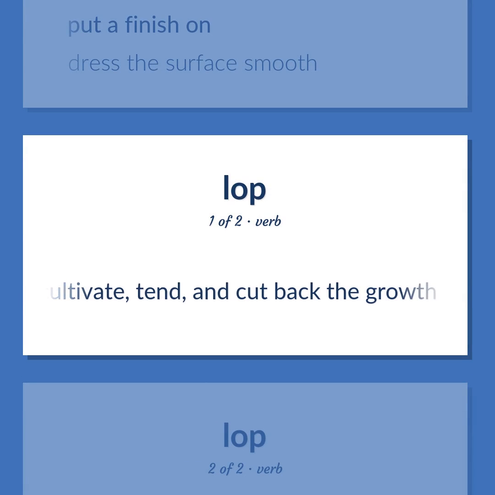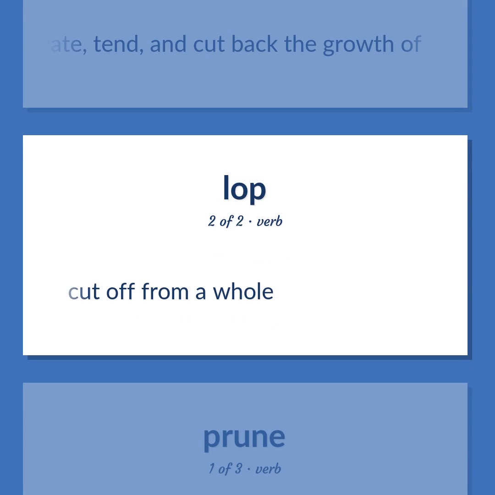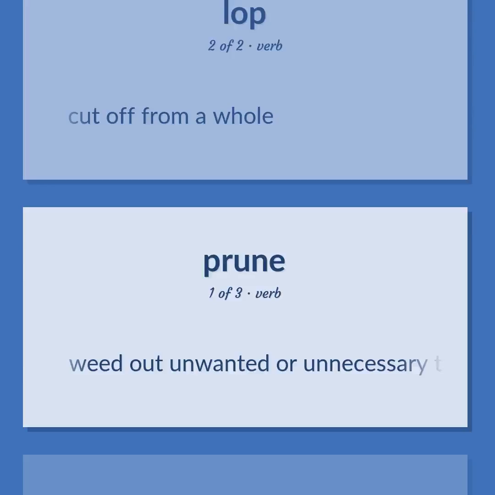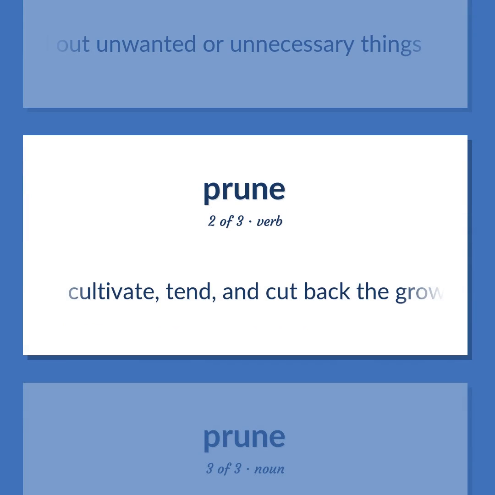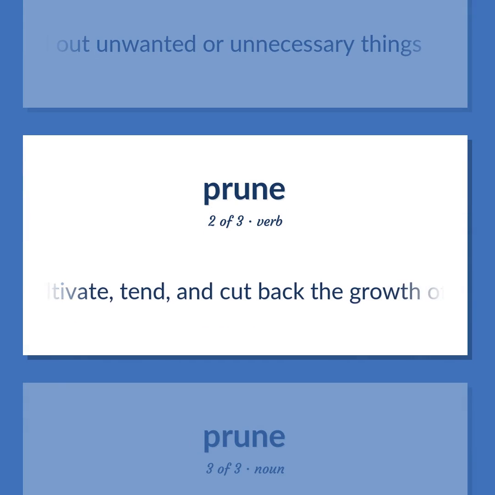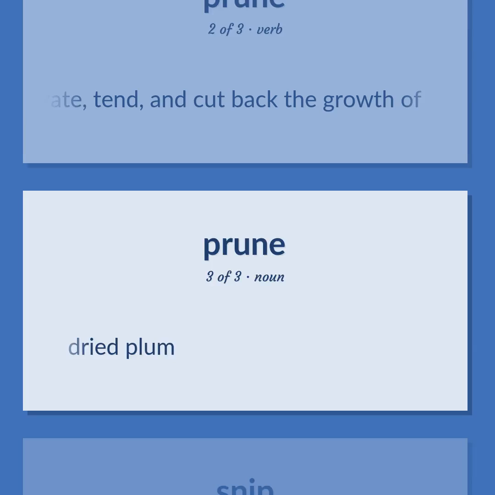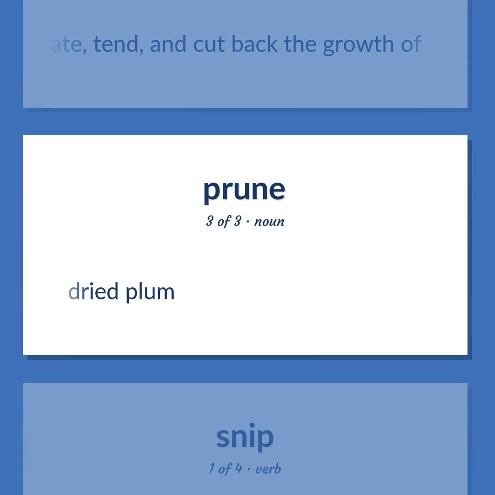Cultivate, tend, and cut back the growth of. Cut off from a hole. Weed out unwanted or unnecessary things. Cultivate, tend, and cut back the growth of. Dried plum.